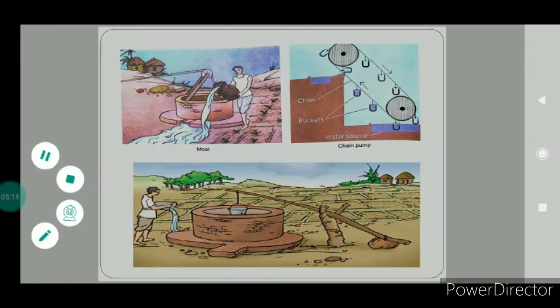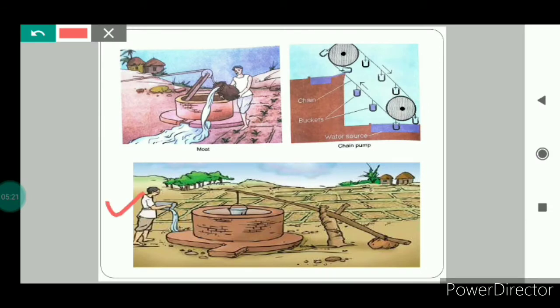The next is dhekli. In this dhekli, you can see here, it is a system in which a log of wood is used to pull out the water from the well. So these were the traditional methods, and you can see that in these more labor is required. These are cheaper but they are less efficient.